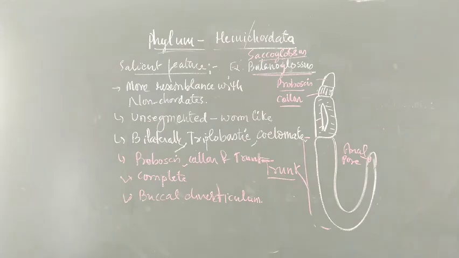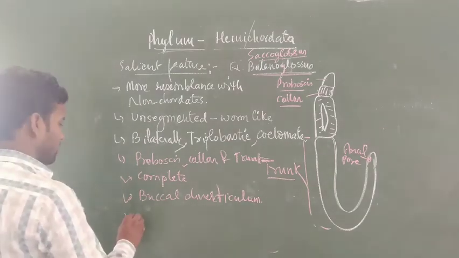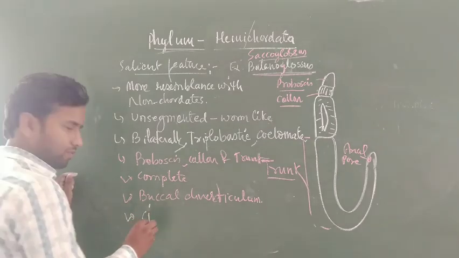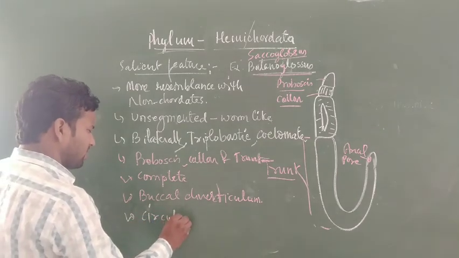Okay. Now what about the circulatory system? Basically here the circulatory system is open type. Open circulation.